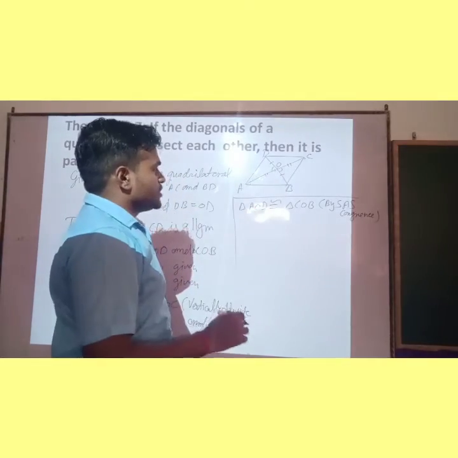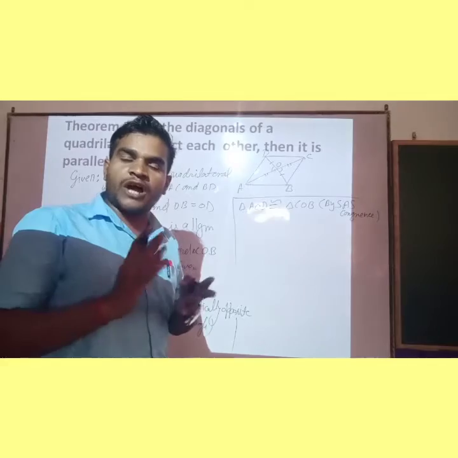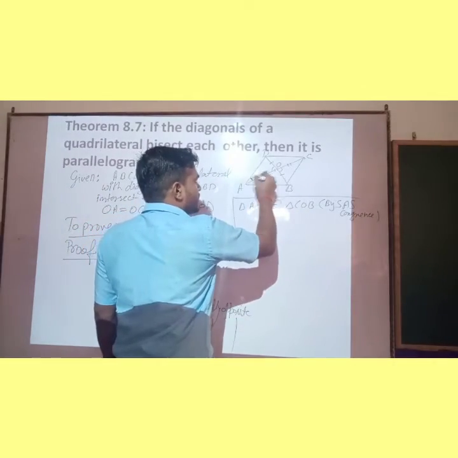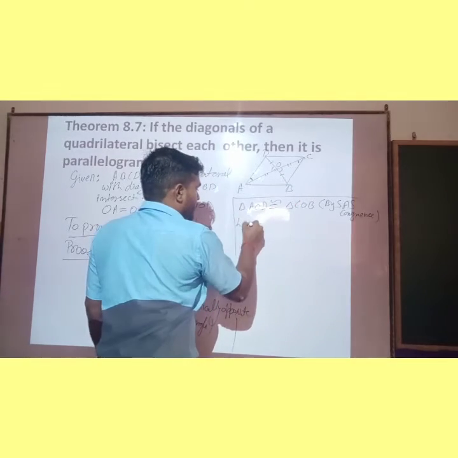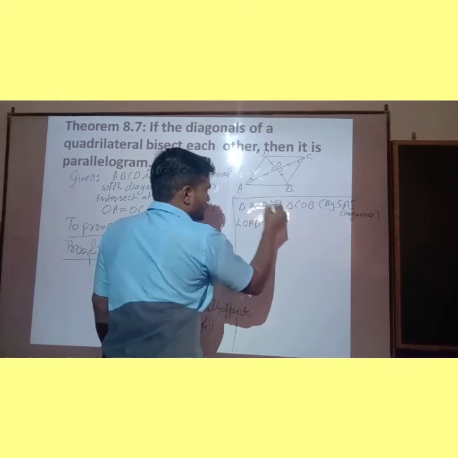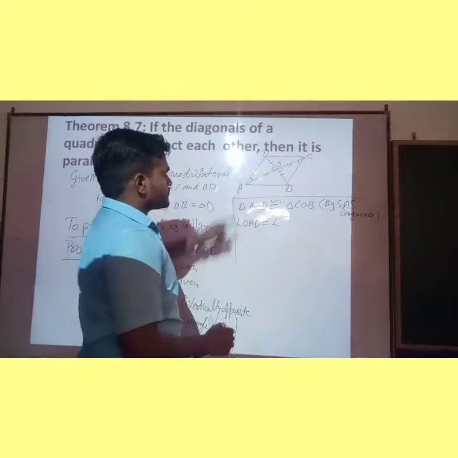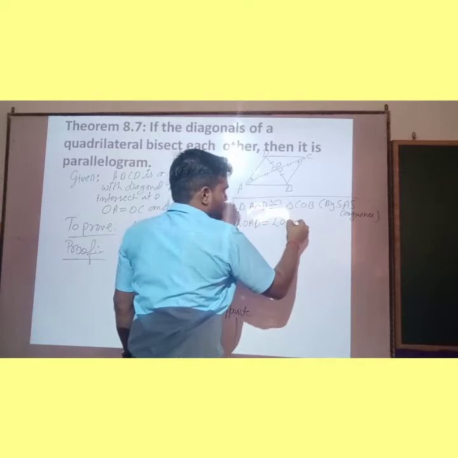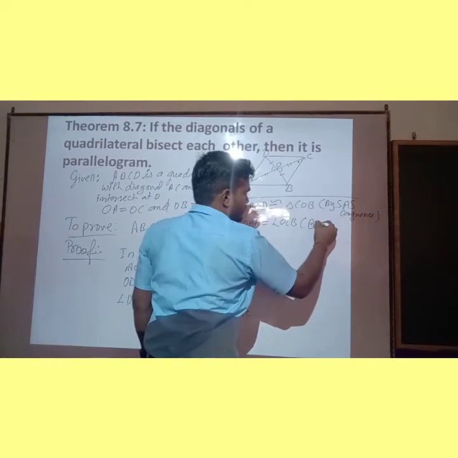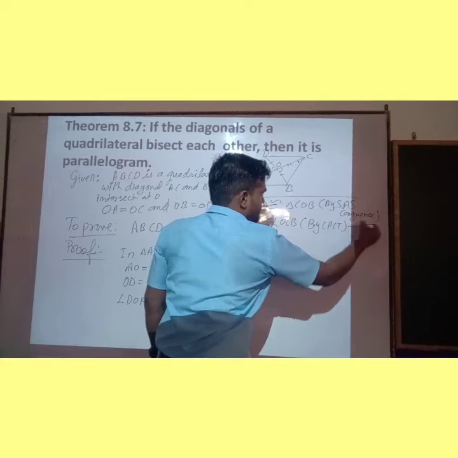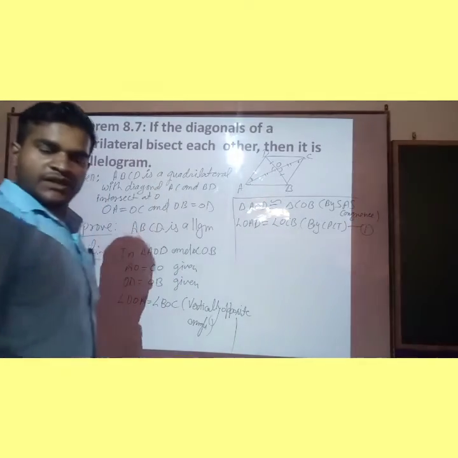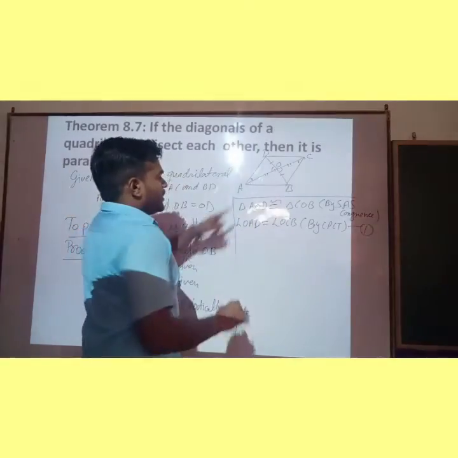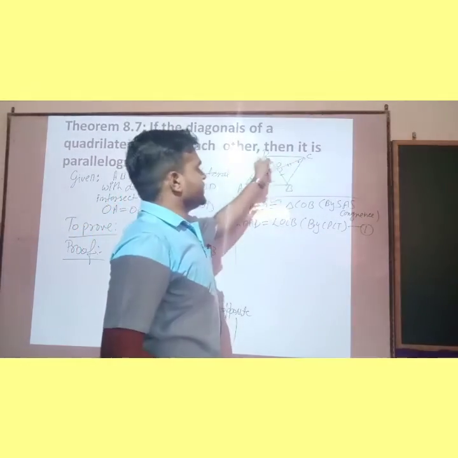So children, we know that corresponding parts of congruent triangles are equal. It means angle OAD is equal to angle OCB by CPCT. Equation number 1. Is it clear? Now we consider these two triangles, OAB and OCD.